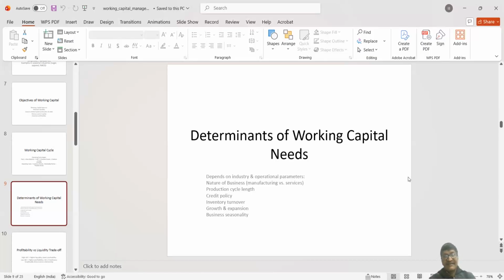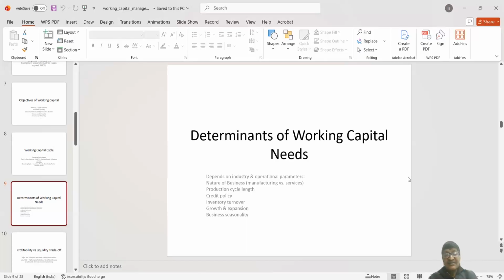Then operating efficiency. When I discussed the production cycle, operating efficiency is included in that. Because if the direct operators are efficient enough in case of manual production, then the working capital requirement will come down. Pressure on working capital will come down. And if it is automated, companies using advanced, efficient production processes, so the requirement of working capital will come down.